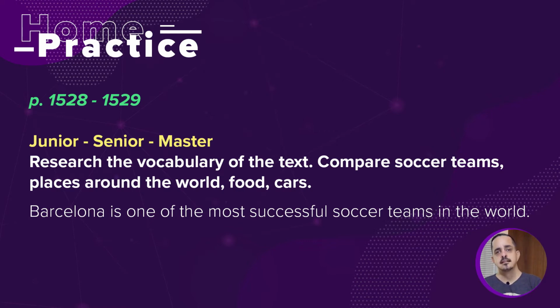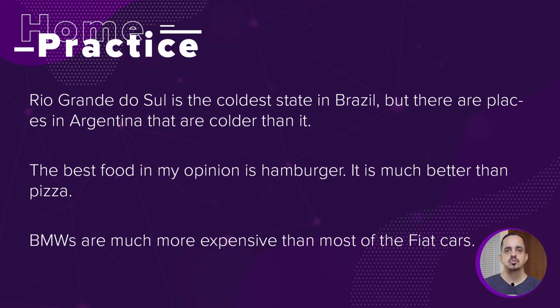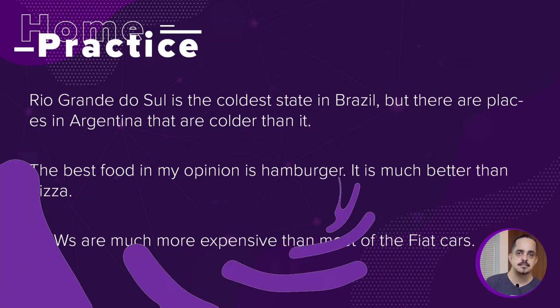For example, Barcelona is one of the most successful soccer teams in the world. Rio Grande do Sul is the coldest state in Brazil, but there are places in Argentina that are colder than it. The best food, in my opinion, is hamburger. It's much better than pizza. Or BMWs are much more expensive than most Fiat cars.